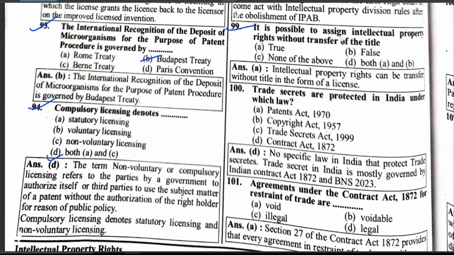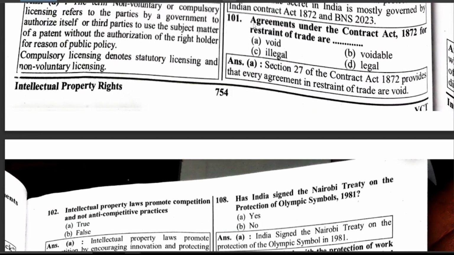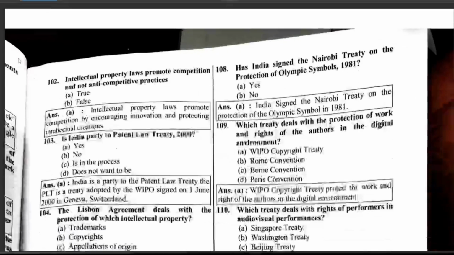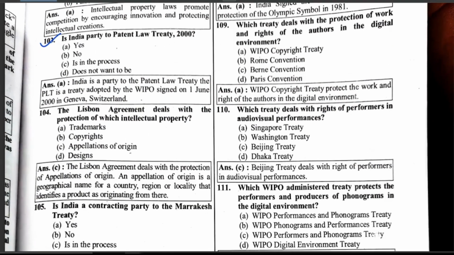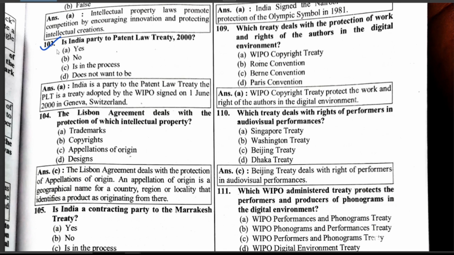It is possible to assign intellectual property rights without transfer of the title, hence true. Trade secrets are protected in India under the Contract Act 1872. Agreements under the Contract Act 1872 in restraint of trade are void. Intellectual property law promotes competition and non-anti-competitive practice, which is true. Is India party to the Patent Law Treaty 2000? Yes.